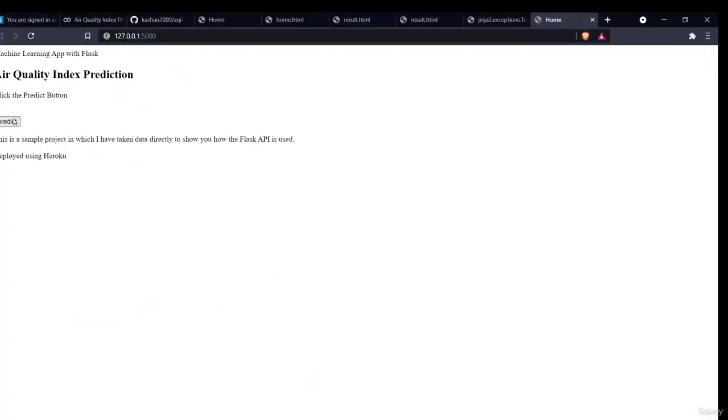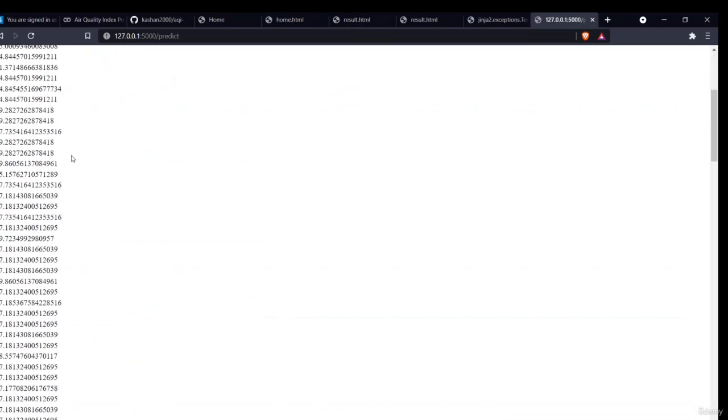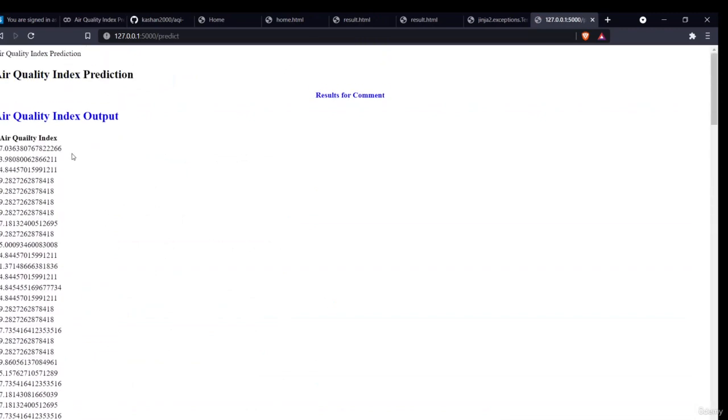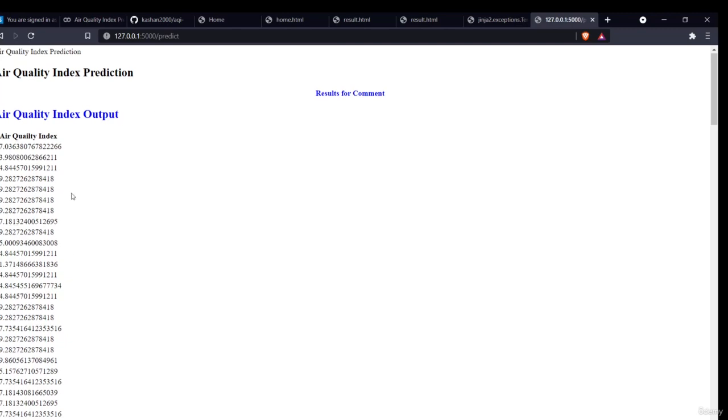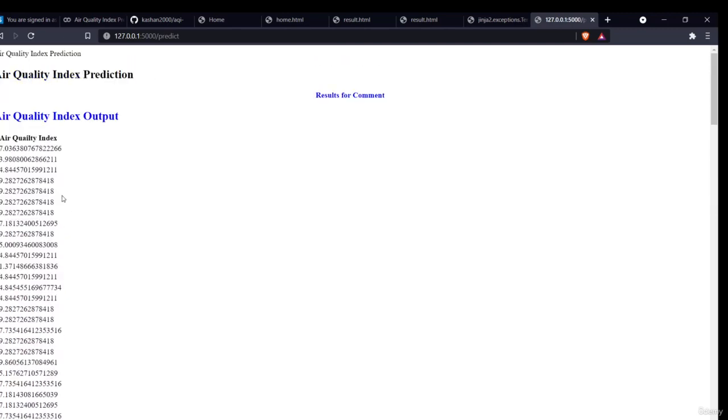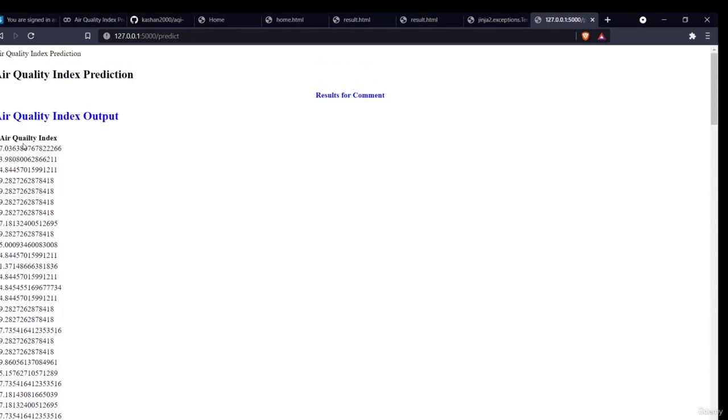When I click the predict button, as you can see, my air quality index is predicted. What it did was read the test data which I have given, the real 2018 file, and predict the data with my model. So this was a brief demonstration of how you can predict the data and make your own web application. This was a very basic thing.